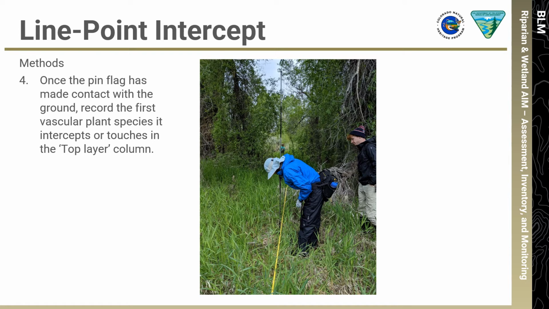Once the pin flag has made contact with the ground, record the first vascular plant species it intercepts or touches in the top layer column. Hold the pin as vertical as possible. If the pin is angled towards the ground, it will intercept additional species. Remember that the top layer may be above your head in sites with tall woody vegetation, as seen in the image here, so it is important to remember to look above you in addition to looking at the pin drop.